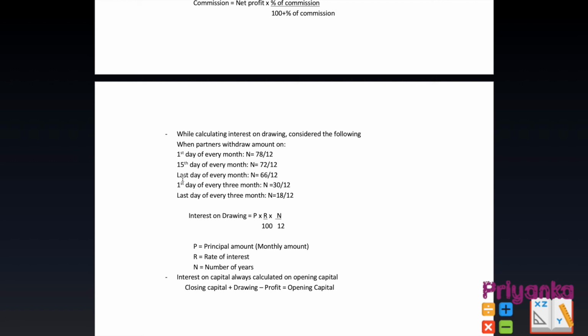If it is the last day of every month, we will pick up 66 divided by 12. First day of every 3 months, 30 divided by 12, and the last day of every 3 months, 18 divided by 12.